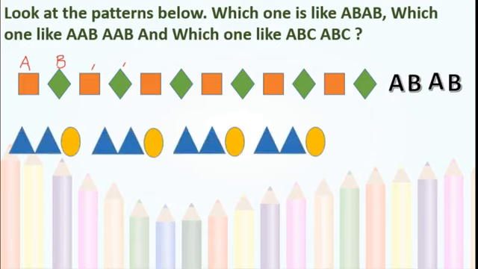See this. Now, again assume this triangle is A. And here this is also a triangle of the same color, so it is also A. This is an oval, so it is B. Now again same A, A, B, isn't it? So the pattern is AAB, AAB. Right?